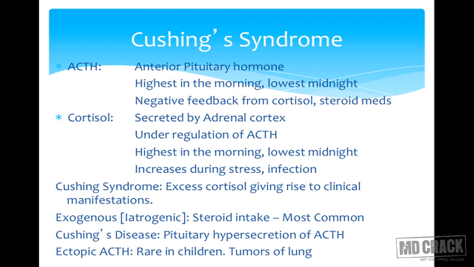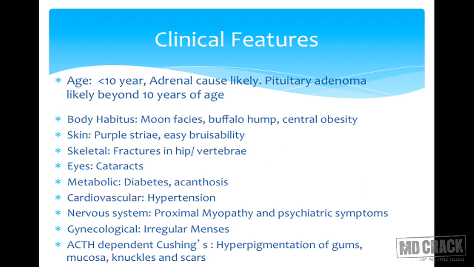The most common cause of Cushing syndrome is exogenous, where there is steroid intake. Cushing's disease is the pituitary hypersecretion of ACTH hormone, and ectopic ACTH, though it's rare in children, can be found in various tumors of lungs and soft tissues.